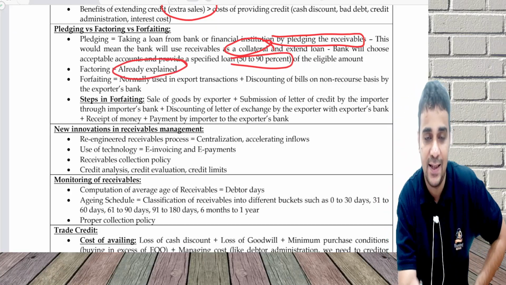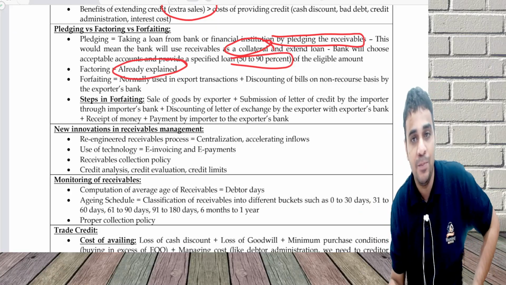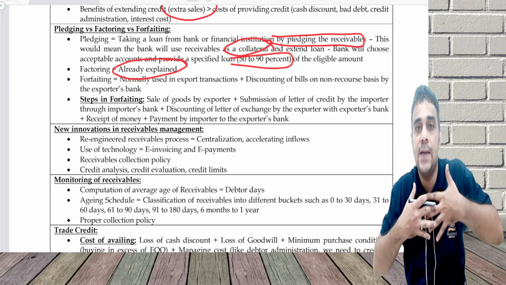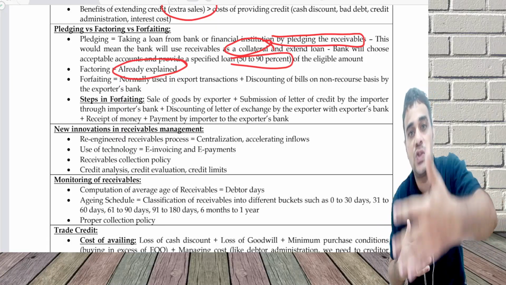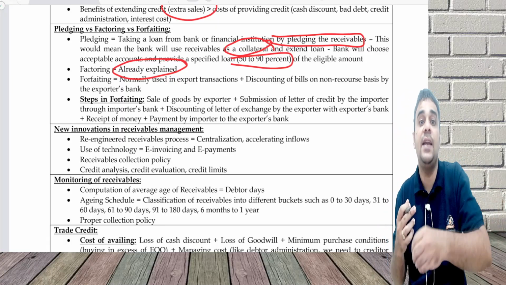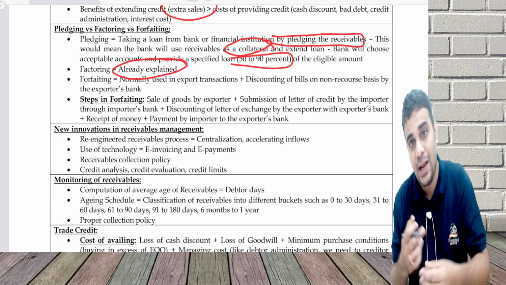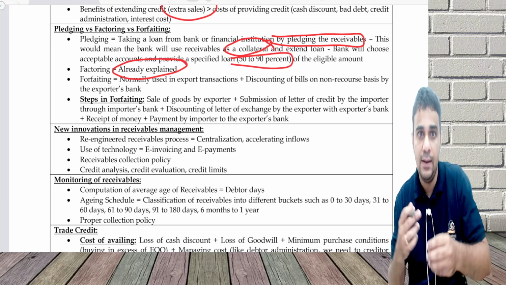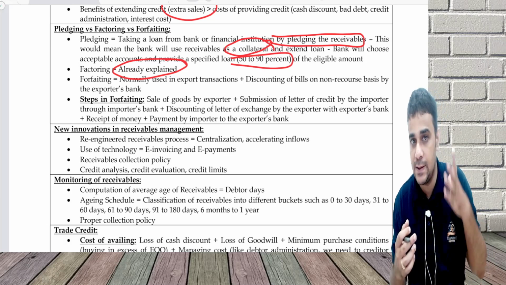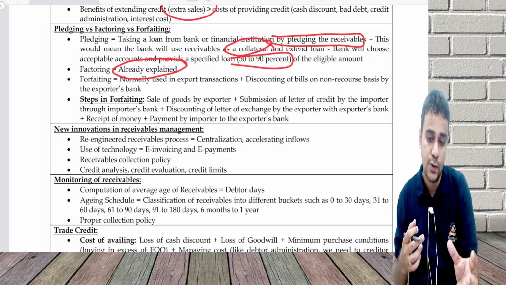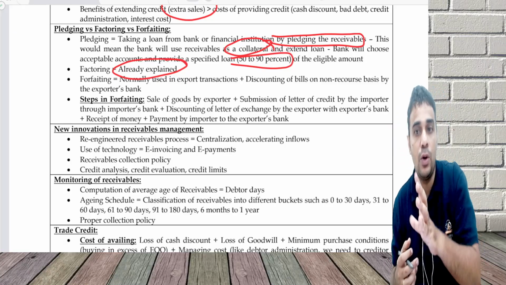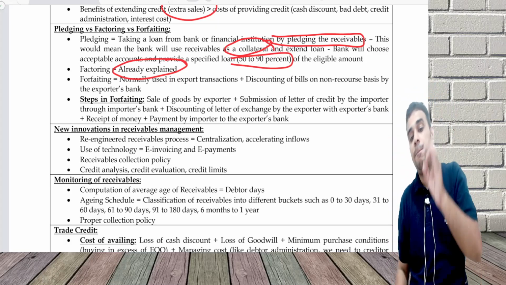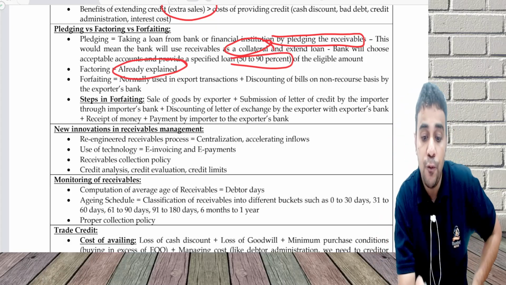Factoring was already explained as part of the theory discussion. But what is factoring? It is an arrangement by which I sell my receivables to an outside agency called a factor. He takes care of collecting the money and gives me an advance immediately. Some 10%, 12% he may retain, which is called reserve, and that will be paid once the money is collected. It can be with recourse or without recourse. Without recourse means the bad debt risk is with the factor. With recourse means the company continues to have the bad debt risk.